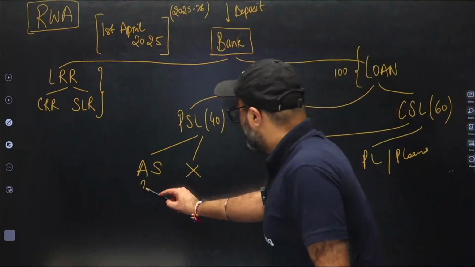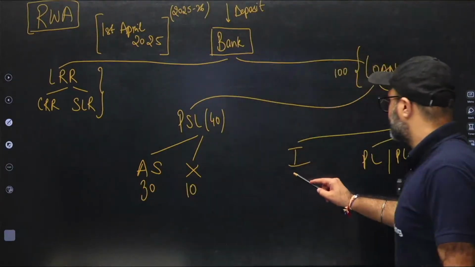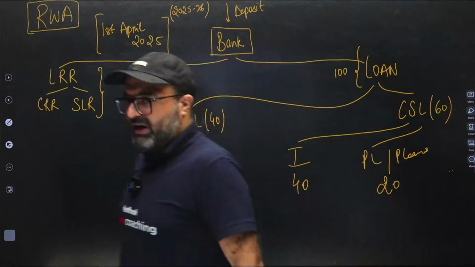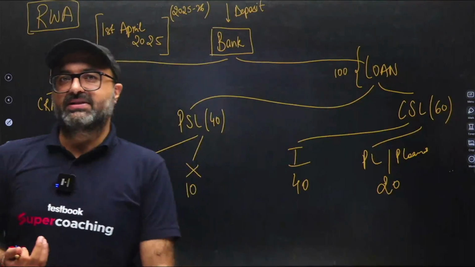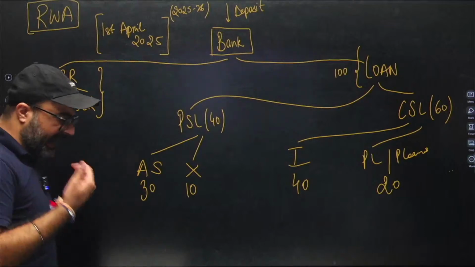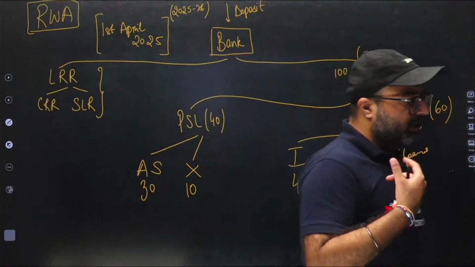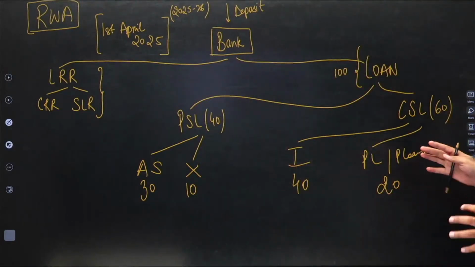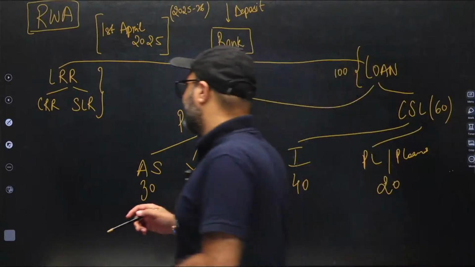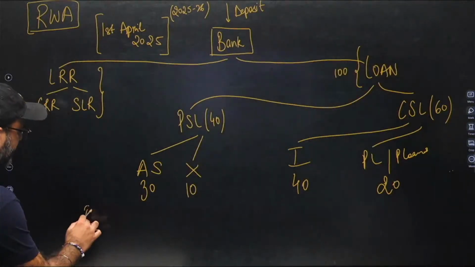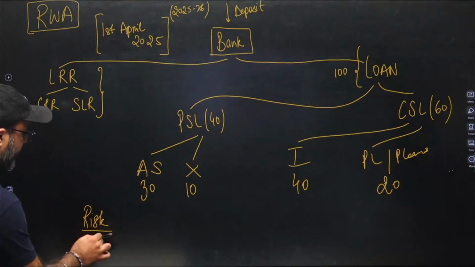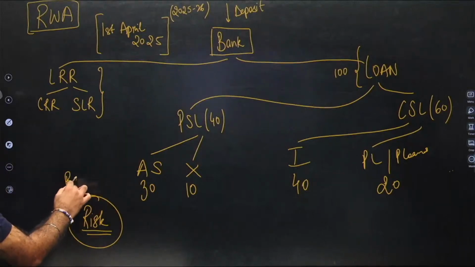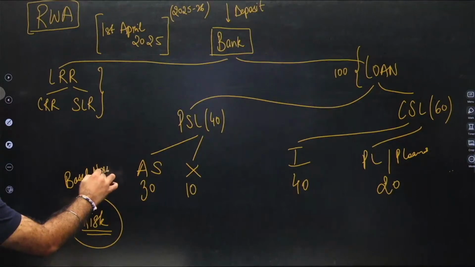Let's say 30 rupees is lent to agriculture, 10 to others, then 40 to industry, and 20 in the private loan category. What I'm trying to discuss here is that every bank is liable to calculate or estimate their loan values, which I have estimated for you. And out of these loan values, the bank will come up with the term that is risk. The risk for different loans is going to be different, and this risk percentage for different categories is defined under Basel norms.